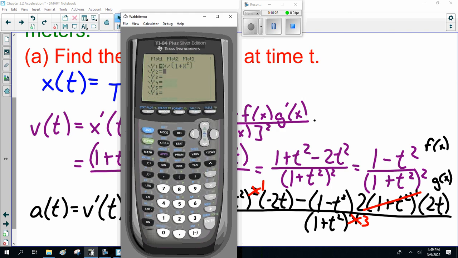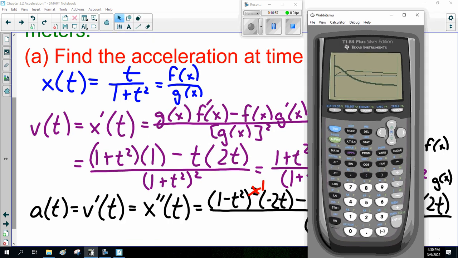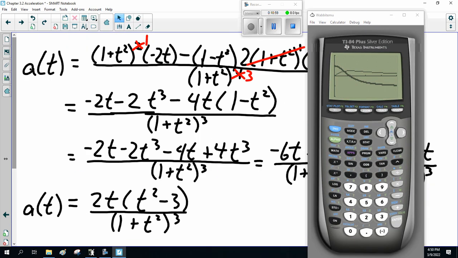So y2 will be bracket 1 minus x squared, close bracket, divided by bracket 1 plus x squared, close bracket. Enter. I'm going to make that thicker and graph it. And there we go. So that's what that one looks like. So that's my velocity.